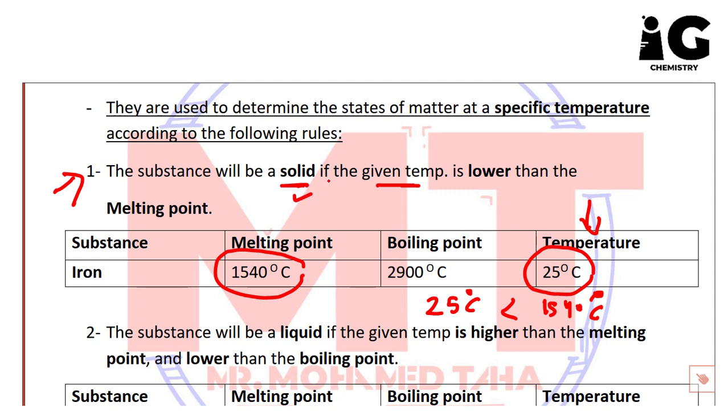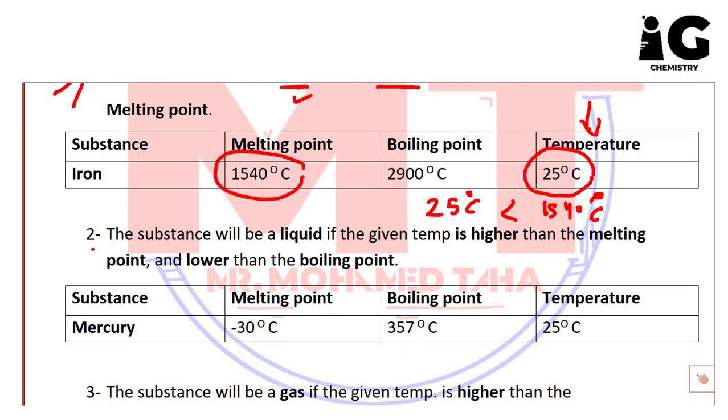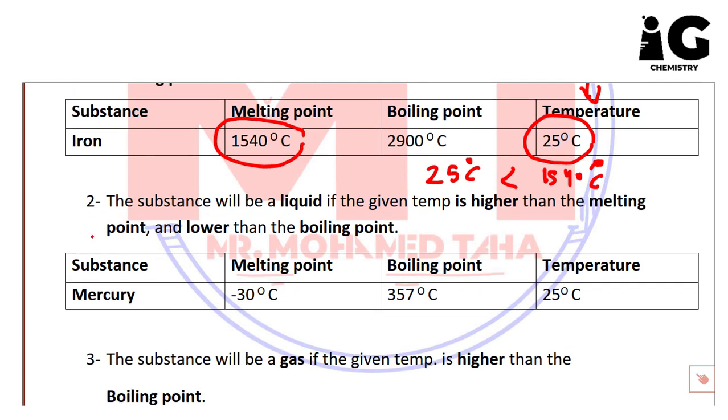Okay, so actually, guys, you need to memorize these three rules carefully. Number two, I consider it the easiest one, because here, for a liquid, the given temperature is between the boiling and the melting point. So let's check. The substance will be a liquid if the given temperature is higher than the melting point and lower than the boiling point. If we talk about mercury, you know, guys, mercury is the liquid metal.